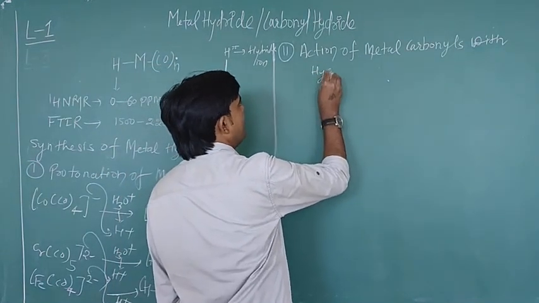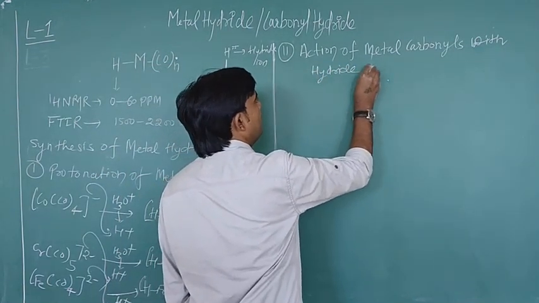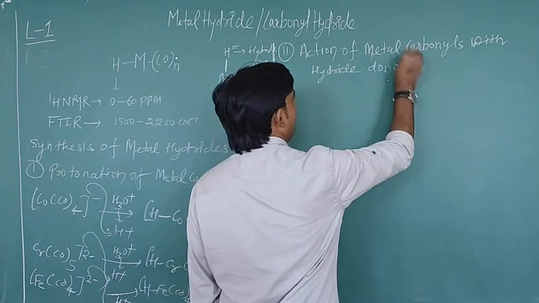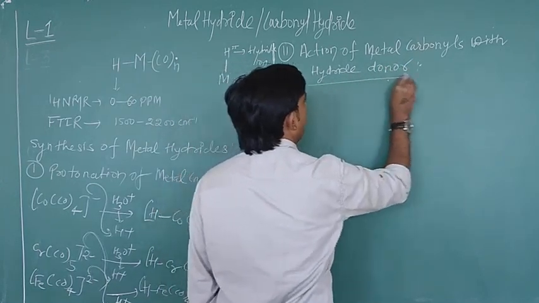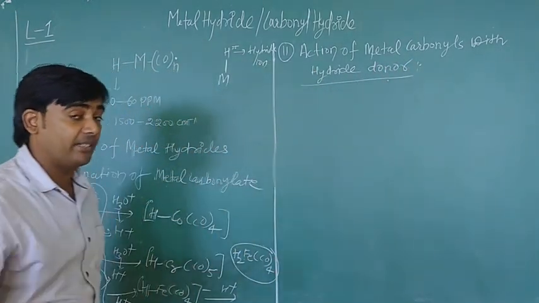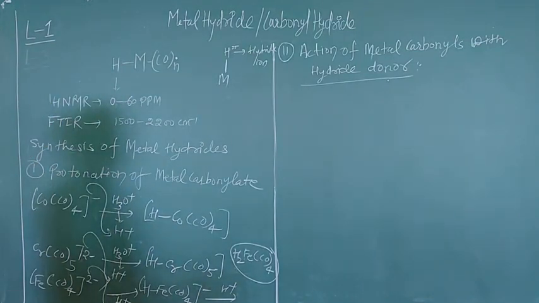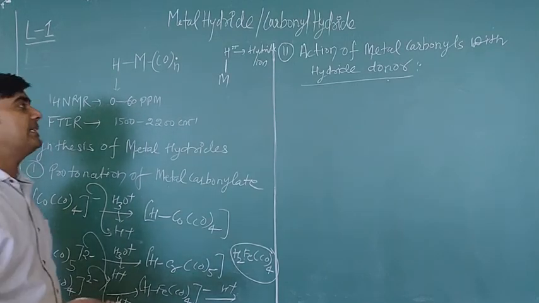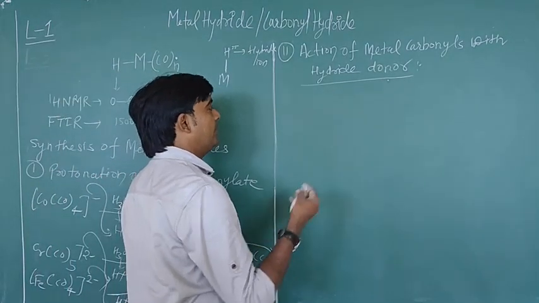I am just writing simply hydride donor. So this is the method name: action of metal carbonyls with a metal hydride donor.